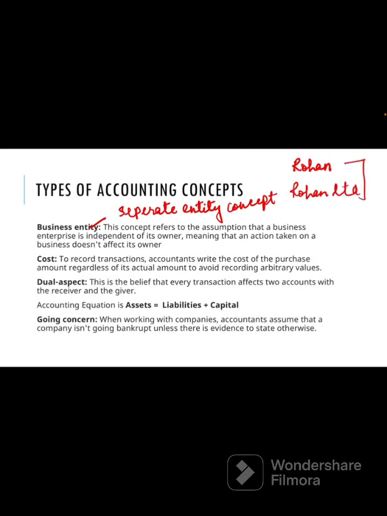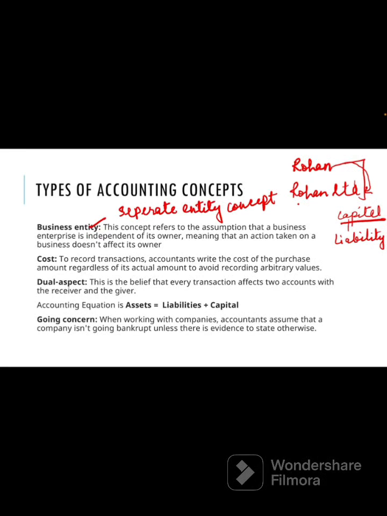So these are two different entities. One is Rohan and another one is Rohan Limited. Okay. So when Rohan is investing money in the business, so he is giving money in the business, that will be the capital for Rohan Limited, and it will be recorded under the liability head. Okay, liability head, you will understand liability later. Liability is basically what the company has to pay back. So it's Rohan's money, it's not Rohan Limited's money. It's Rohan's money which has been invested in Rohan Limited. It becomes a capital and a liability for Rohan Limited.